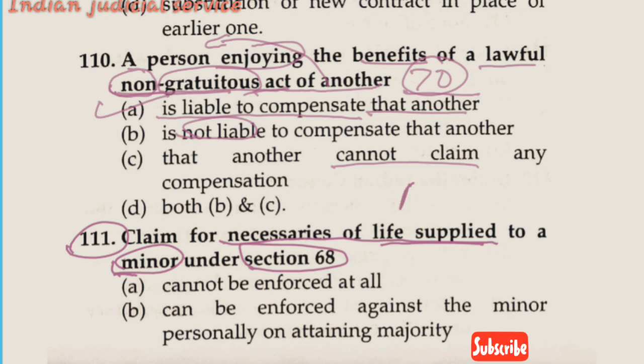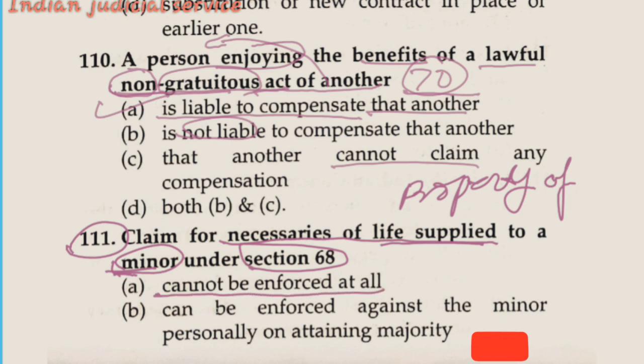This is very important. From the property of such incapable person, meaning a minor, a person of unsound mind or any other such person, the service provider or person who furnished such supply is entitled to be reimbursed from the property of such incapable person. Now option A, cannot be enforced at all. Option B, can be enforced against the minor personally on attaining majority.